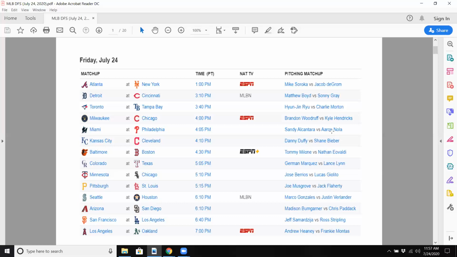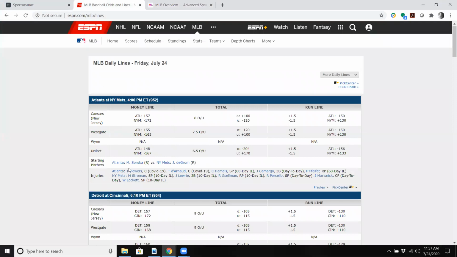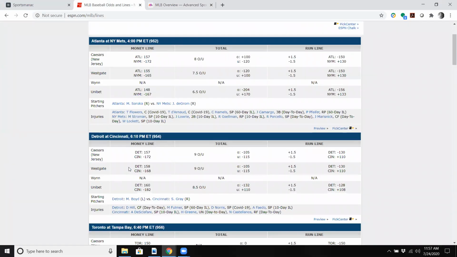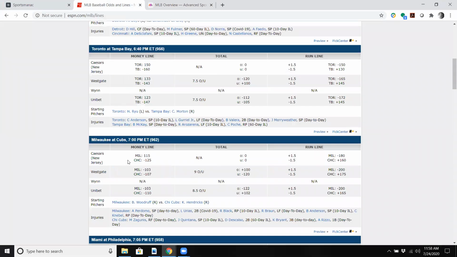So if you're looking for some slightly cheaper options, you have those pitchers as well. If you do take a look at ESPN and their odds, you could see the over-unders as well as the money lines. And from there, you can probably gather what the implied run totals are, or you can also go check out a website. Just Google implied run totals. Usually Fantasy Labs or Numberfire will give you implied run totals. It still confuses me how that's actually calculated, but it's essentially a combination of the run total and whether a team is favored or not.